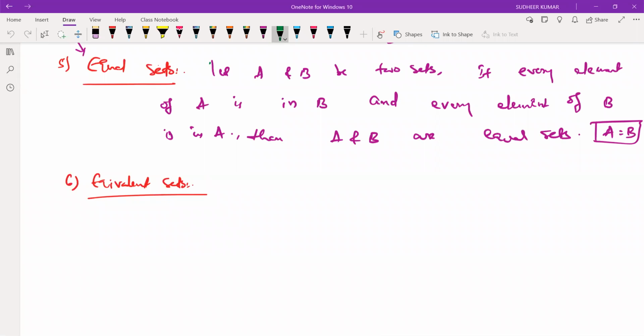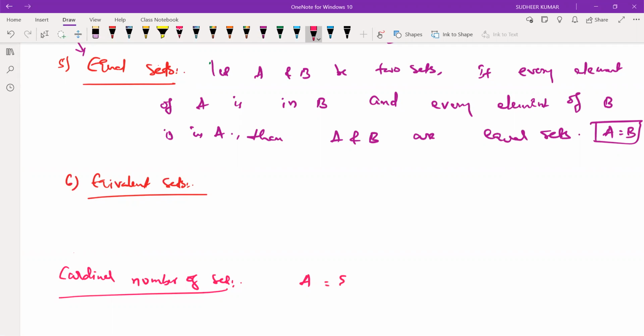Before discussing equivalent sets, let us discuss the cardinal number of a set.